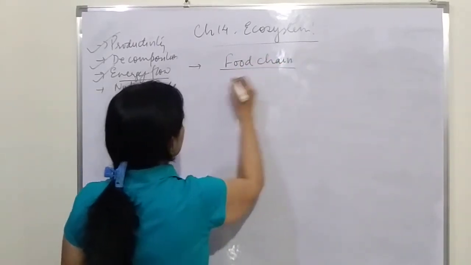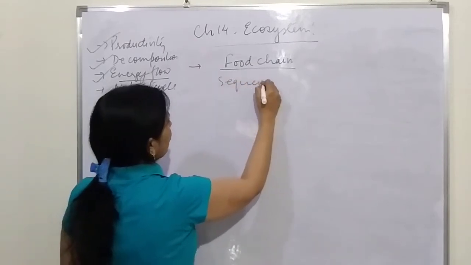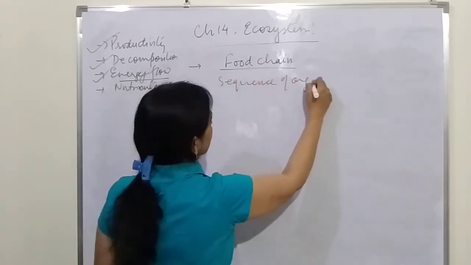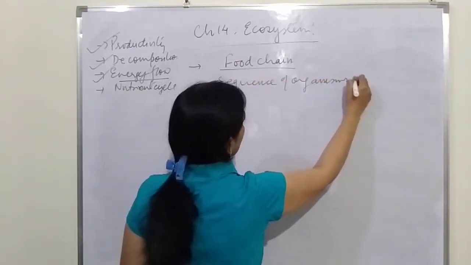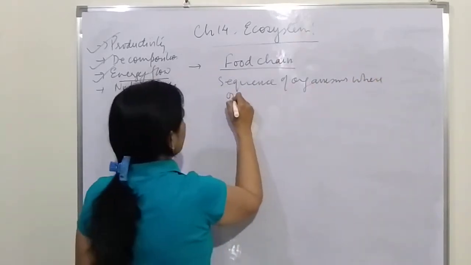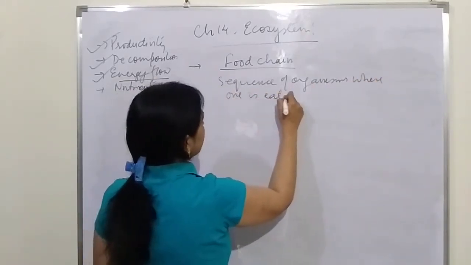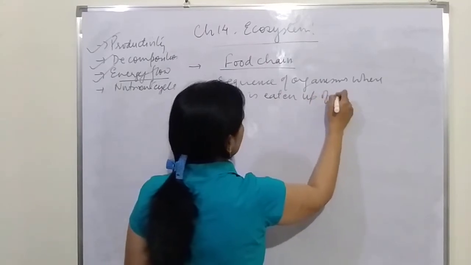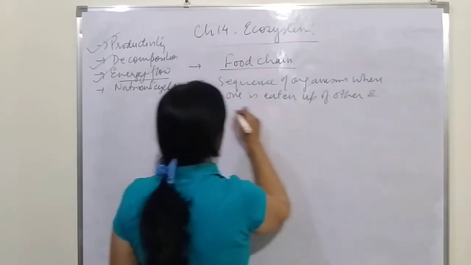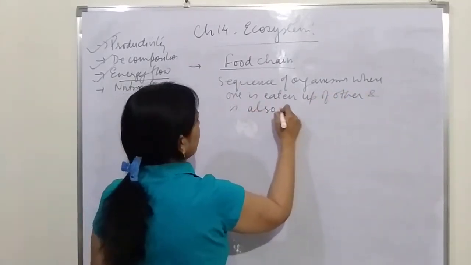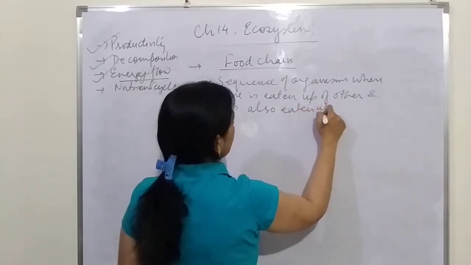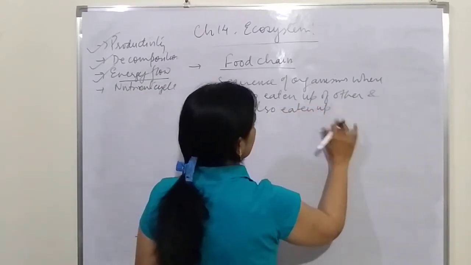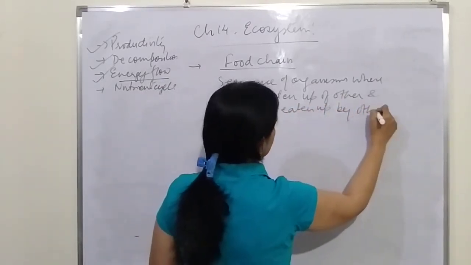Food chain is the sequence of organisms where one is eaten up by another, and that is in turn eaten up by other organisms.